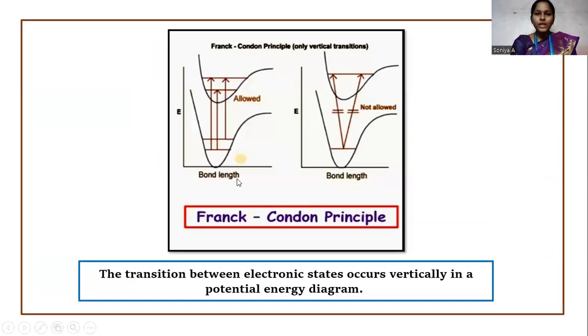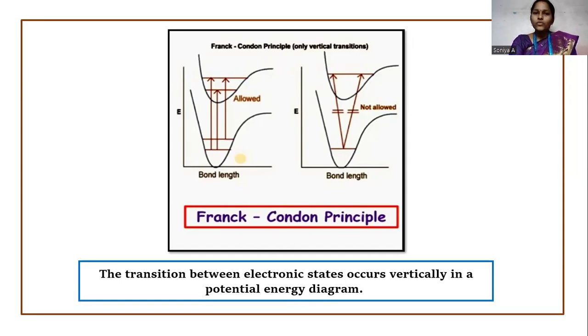Here, you can see that the bond length or internuclear distance is plotted on the x-axis. The potential energy is plotted on the y-axis. This Morse curve represents the ground electronic energy level and this Morse curve represents the excited state electronic energy level.